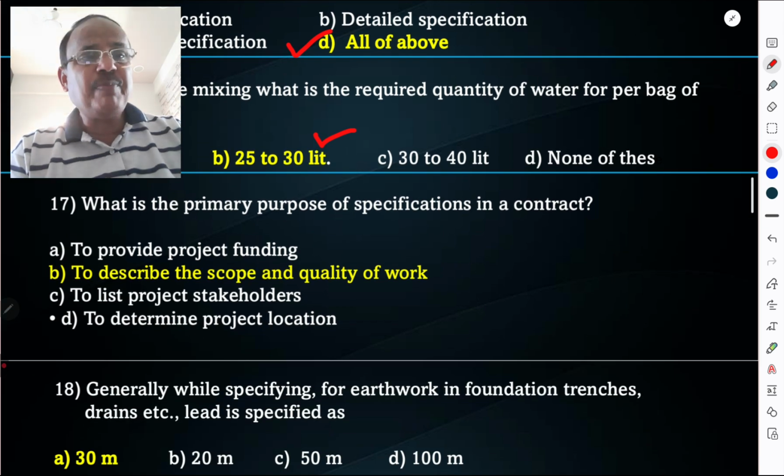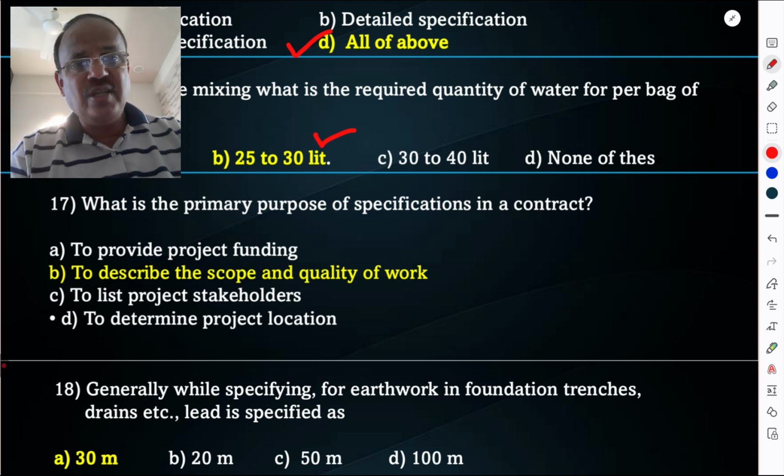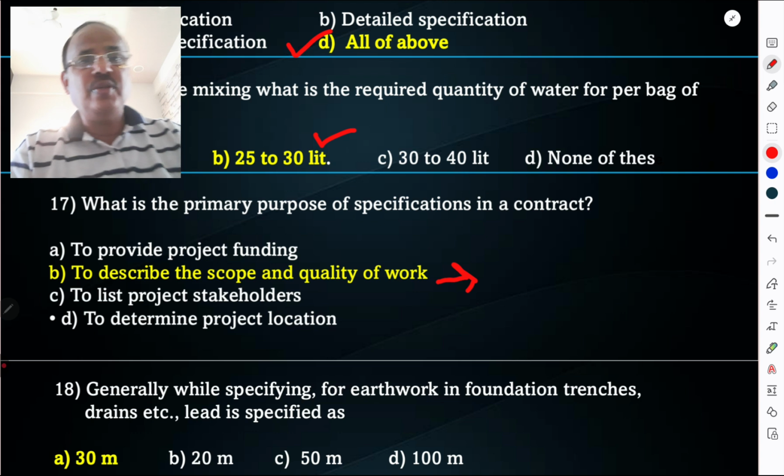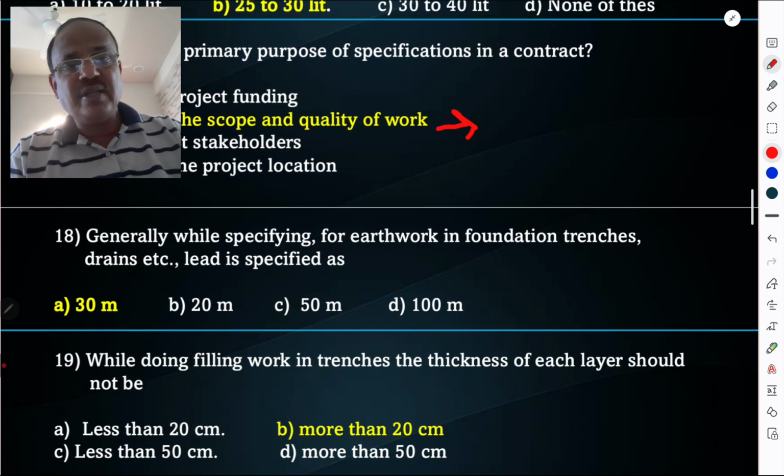What is the primary purpose of specification in a contract? To provide the project funding, to describe the scope and quality of work, to list the project stakeholders, or to determine the project location. The most appropriate answer is option B, to describe the scope and quality of work.